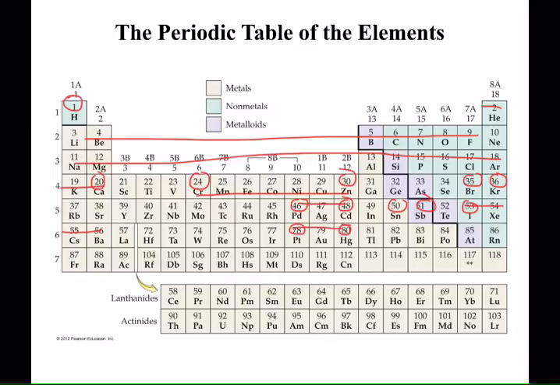Then I have 82, where's 82? Lead. 86, radon, and 92. Where's 92? Oh, 92 is important, okay? U stands for uranium. So they're all important, but be able to match up the name and the symbol.